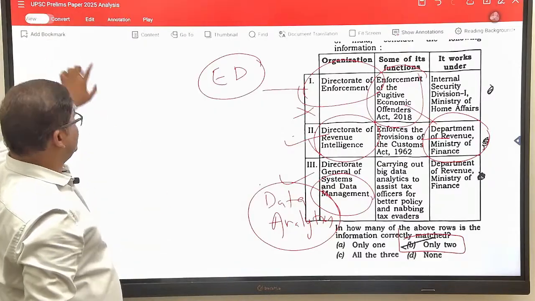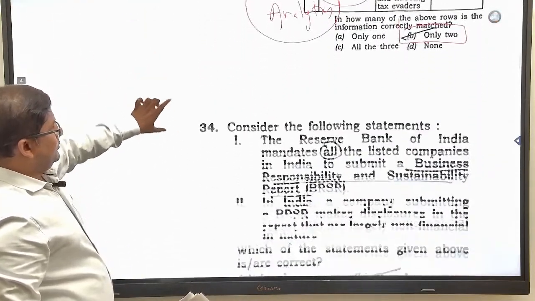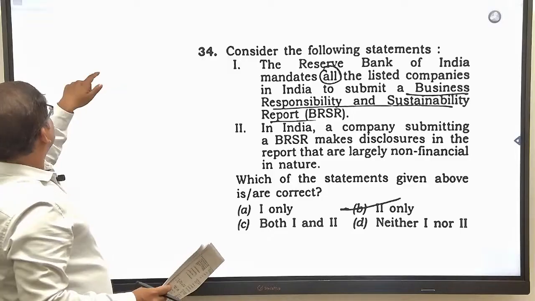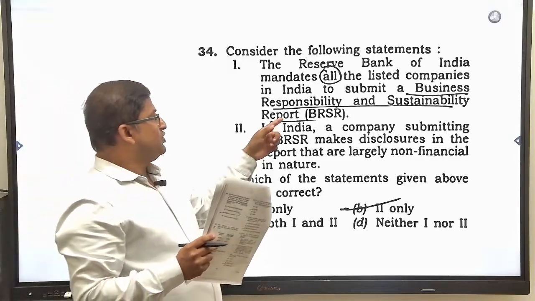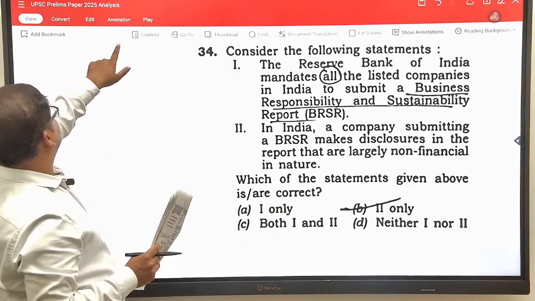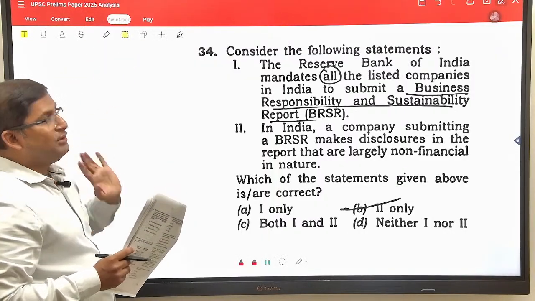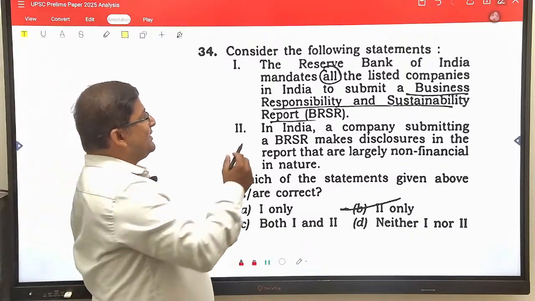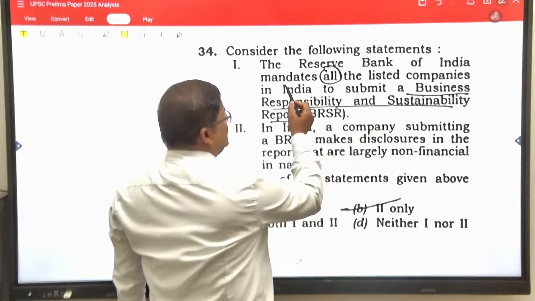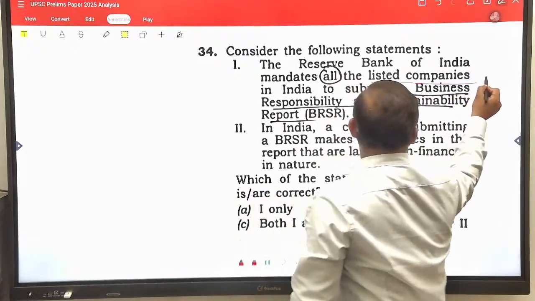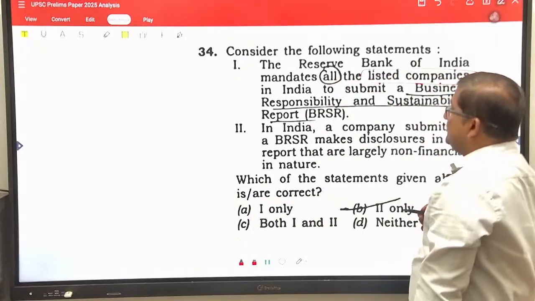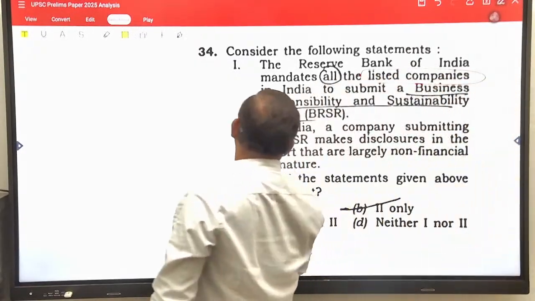Now come to the next question. This question is regarding the Business Responsibility and Sustainability Report. See, this question can be done very easily by using common sense. Read the statement. Reserve Bank of India mandates all the listed companies in India to submit a business responsibility and sustainability report.